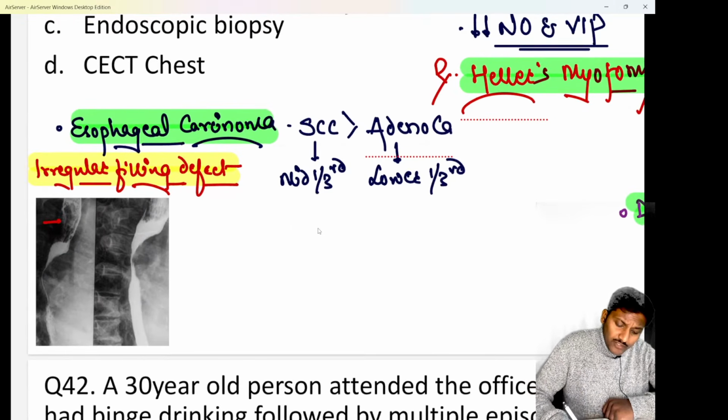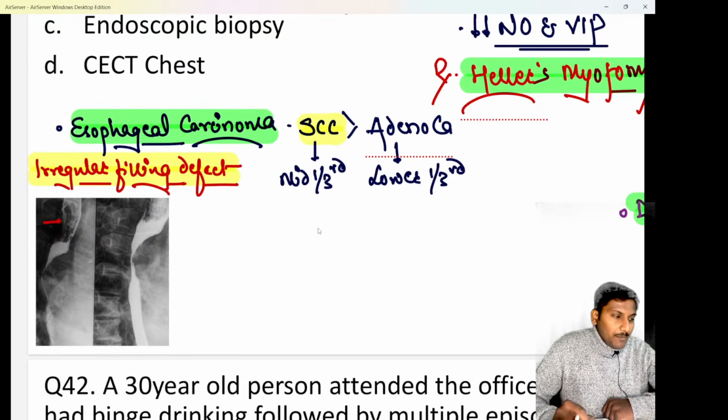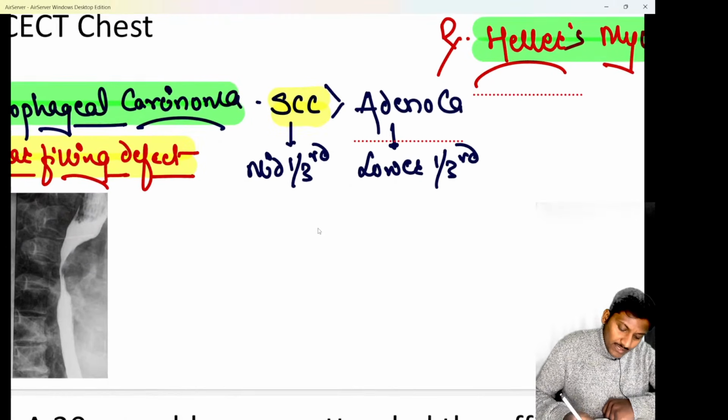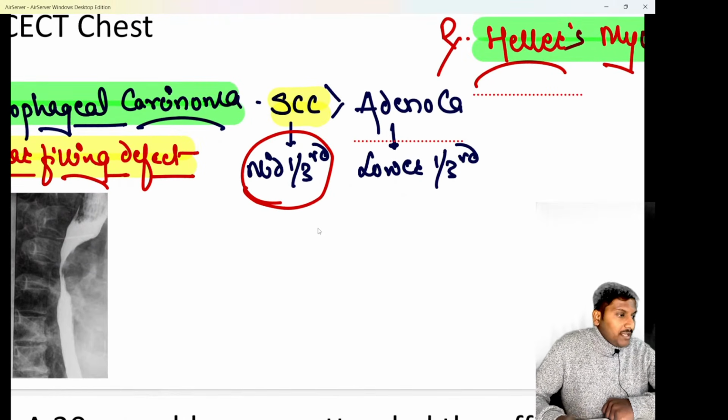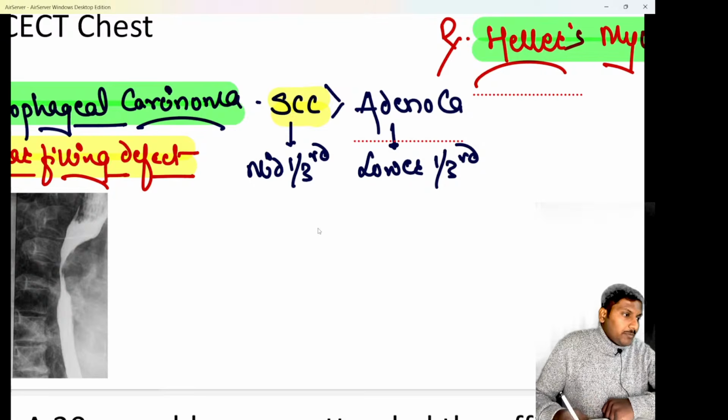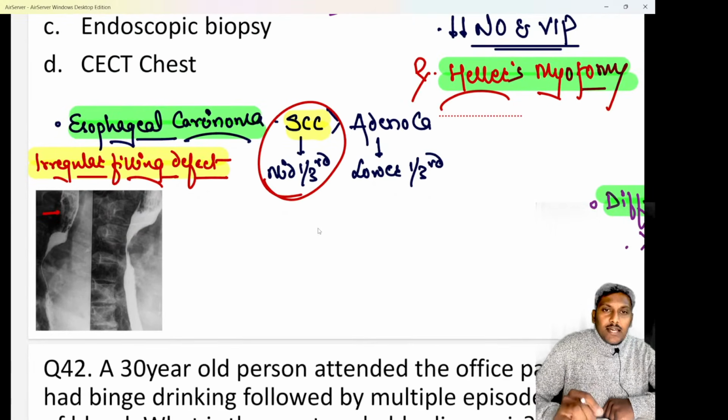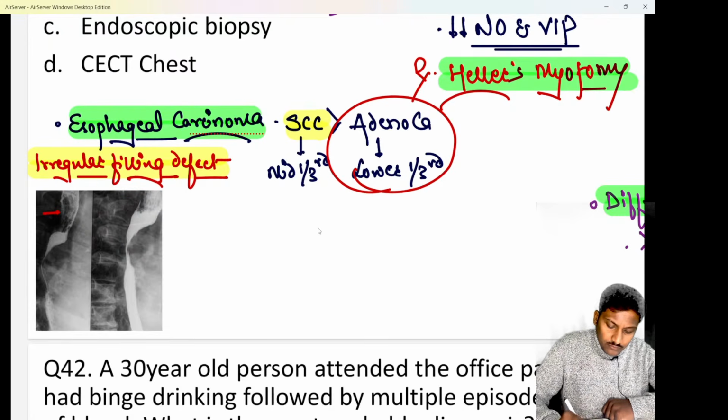We know esophageal carcinoma is more commonly a squamous cell carcinoma beta, followed by an adenocarcinoma. More commonly it is a squamous cell carcinoma, and the commonest site is the upper 2/3 or the middle 1/3. तो याद रखना, squamous cell carcinoma of esophagus is commonly seen in the middle 1/3 or the upper 2/3. But if they ask you adenocarcinoma of esophagus, do remember adenocarcinoma of esophagus, which happens after Barrett's, is commonly seen in the lower 1/3 of esophagus.